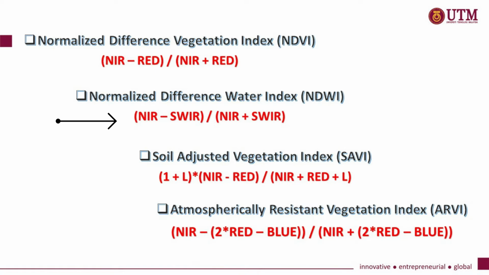While the Soil Adjusted Vegetation Index (SAVI) identifies the influence of soil brightness on vegetation indices, the algorithm to determine the SAVI value is (1 plus L) multiplied by (near infrared minus red), divided by (near infrared plus red plus L). The Atmospherically Resistant Vegetation Index (RV) is acquired to reduce the influence of the atmosphere on vegetation indices. The algorithm to determine the RV value is near infrared minus 2 multiplied by (red minus blue), divided by near infrared plus 2 multiplied by (red minus blue).